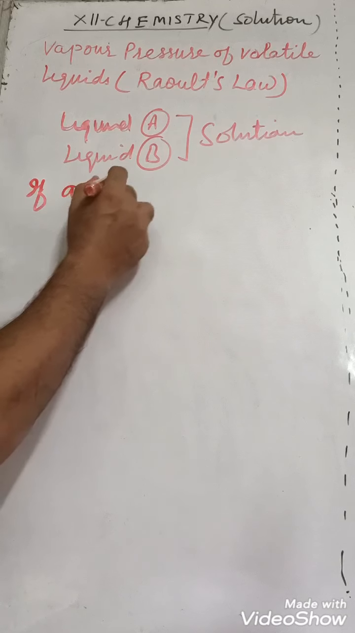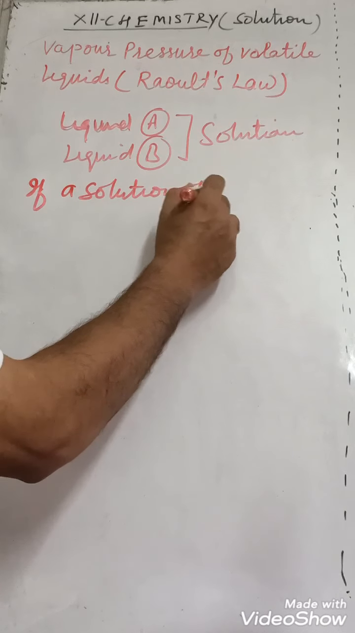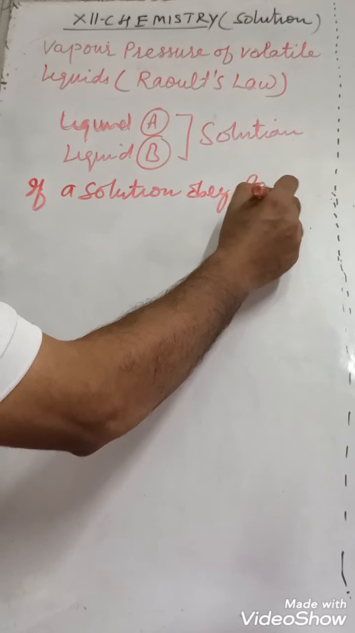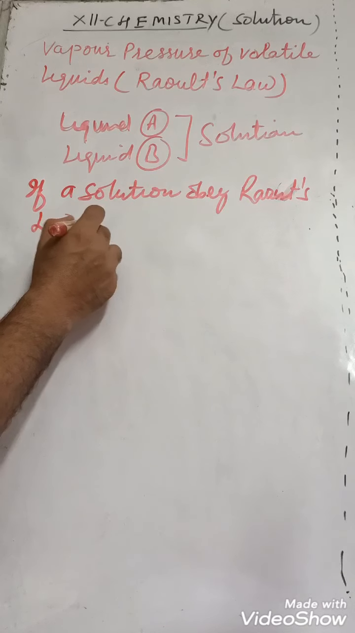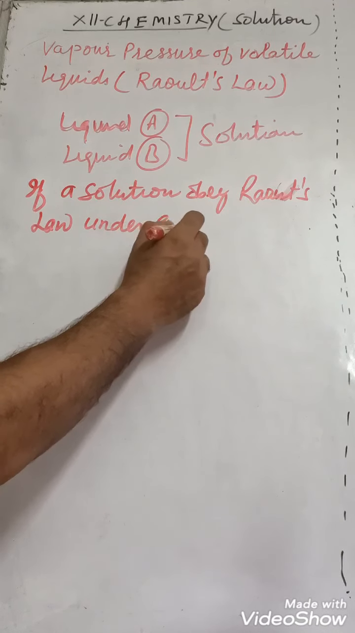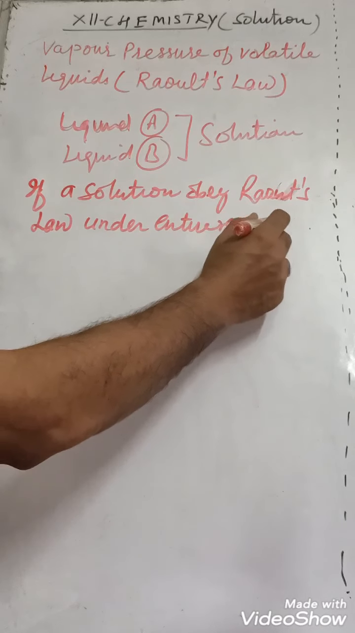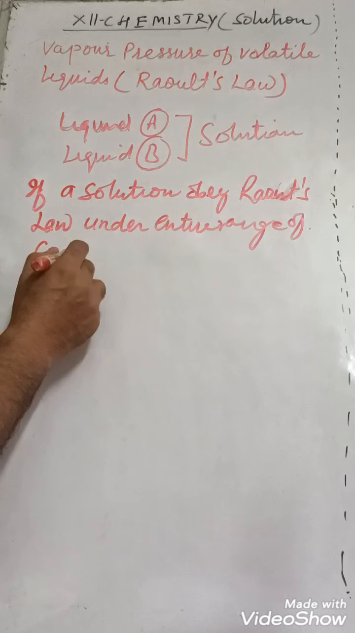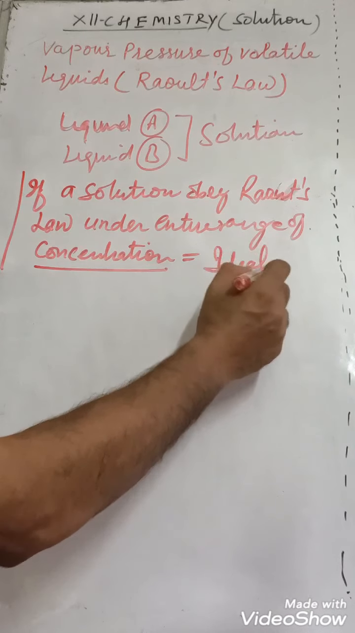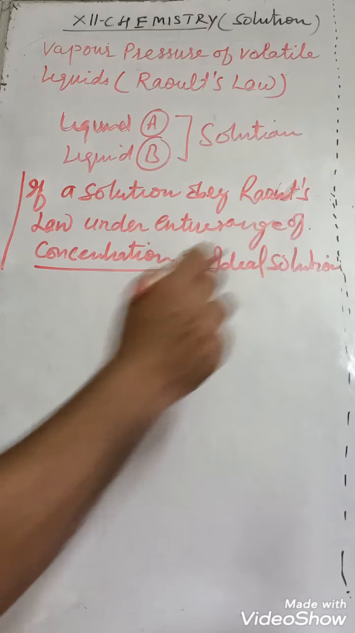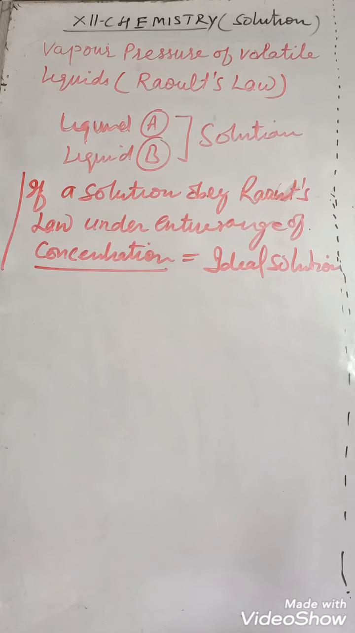If a solution obeys Raoult's law under the entire range of concentration, that solution is known as an ideal solution. As you know, there is an ideal gas. Similarly, there is a solution which is known as an ideal solution, and an ideal solution will obey Raoult's law.